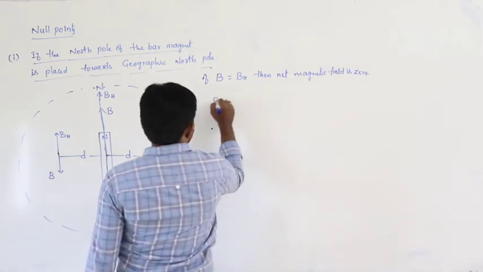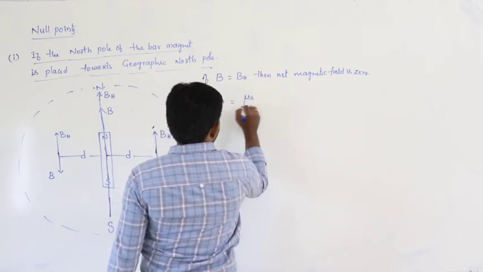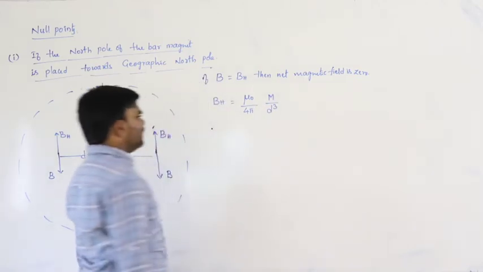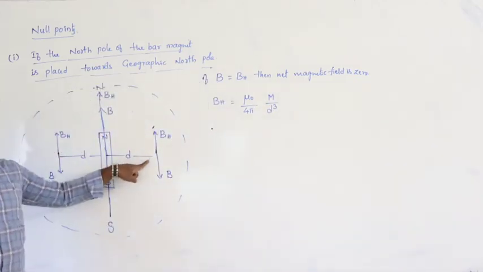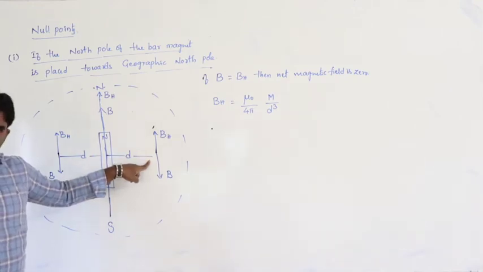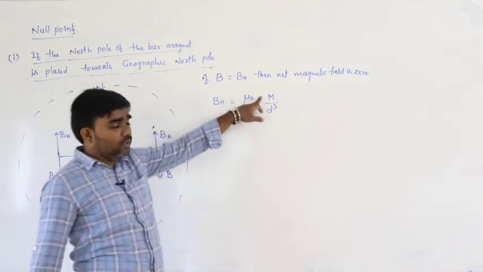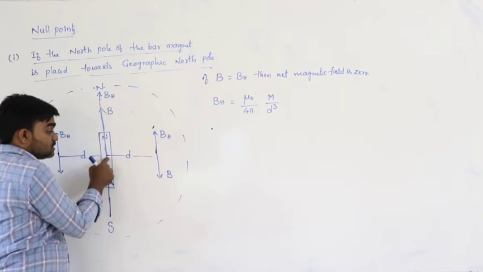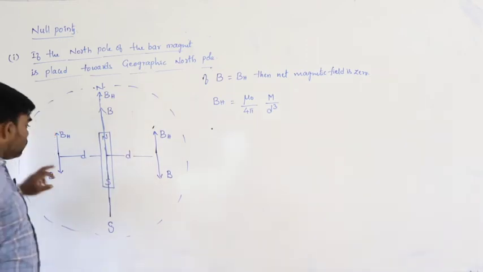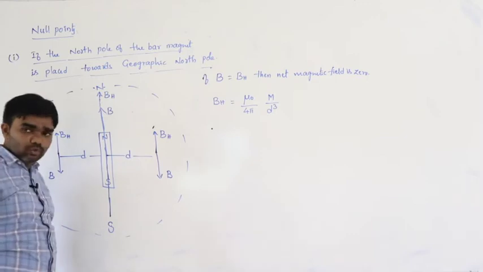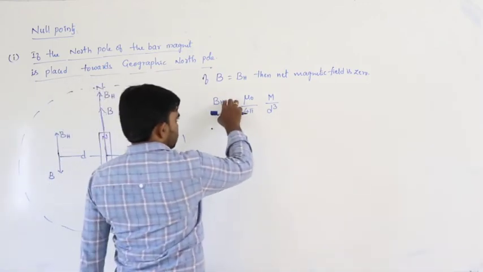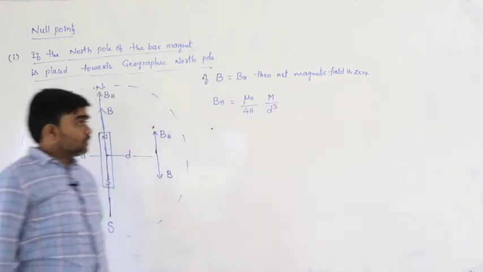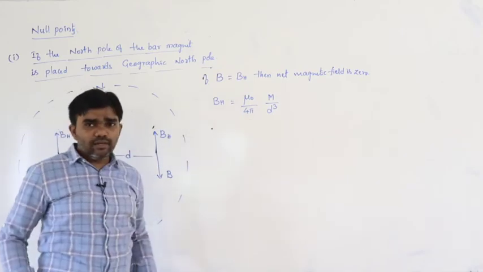So therefore BH is equal to, from this we can write, mu naught by 4 pi, that is m by d cube. Why am I writing m by d cube? Because this is the magnetic field on the equatorial line. If it were the axial line, then we must write 2m by d cube. What is d? The distance of the null point from the center of the magnet. What is the total distance between the two null points? 2d. So BH is equal to mu naught by 4 pi m by d cube.